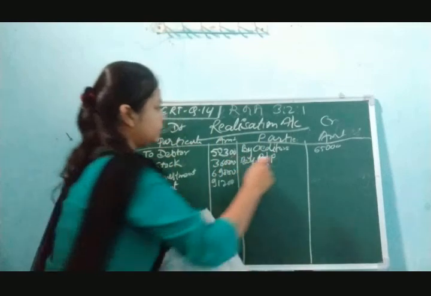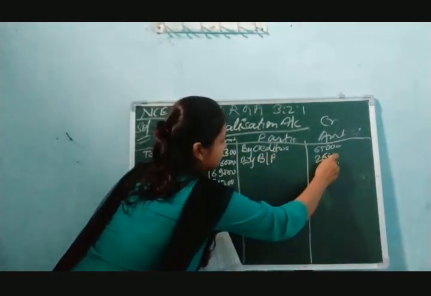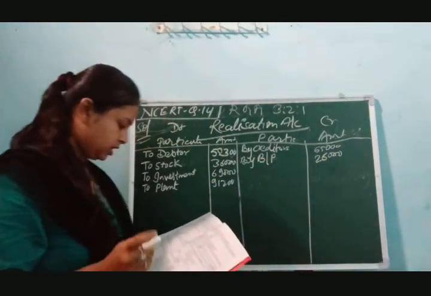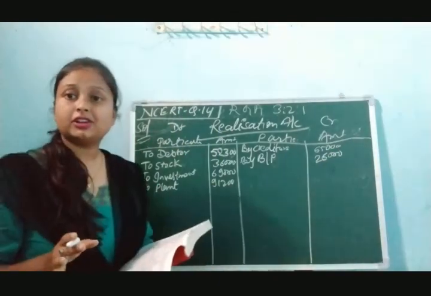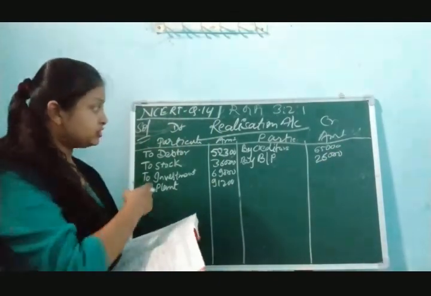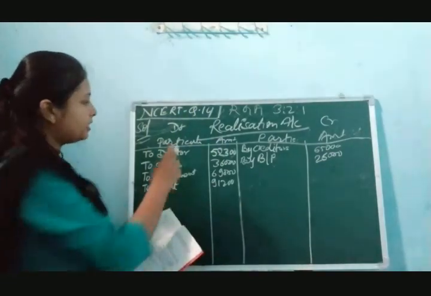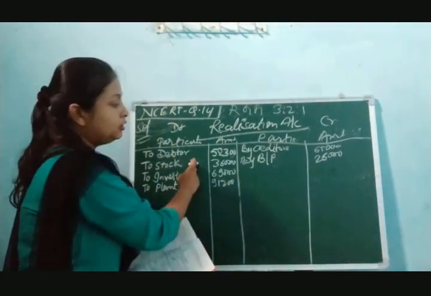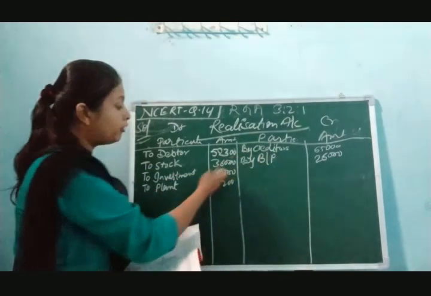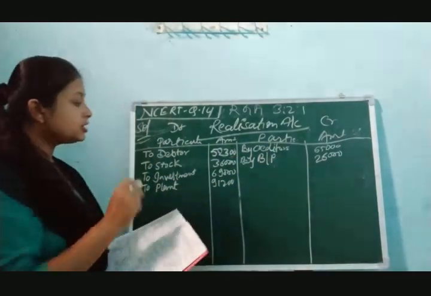Bills payable, it is given 26,000. Now here it is given general reserve. So general reserve we are not going to mention here. General reserve we are going to distribute in the partners' capital accounts. Now one by one we are going to realize the value of assets and pay off the liabilities. First, what we have to do?